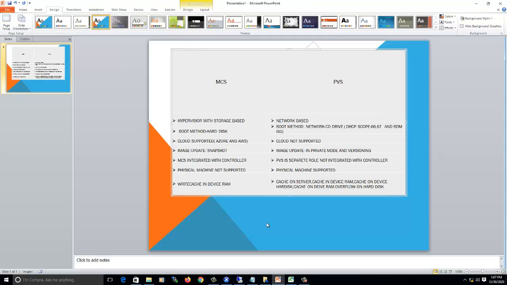So these are the major differences between MCS and PVS as per my knowledge.